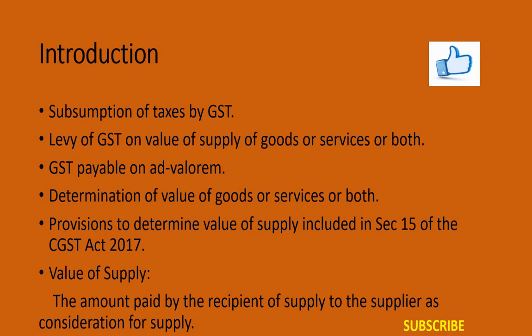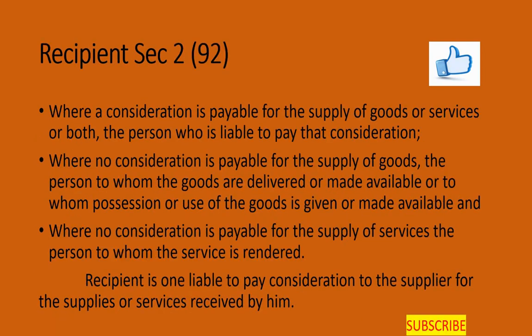Now let's understand what is this value of supply. Value of supply, in a very simple way to say, is the amount paid by the recipient of supply to the supplier as a consideration for supply. When we look into the meaning of the value of supply, two parties come out: one is a recipient and another one is a supplier. So we should understand who is a supplier and who is the recipient of the goods.